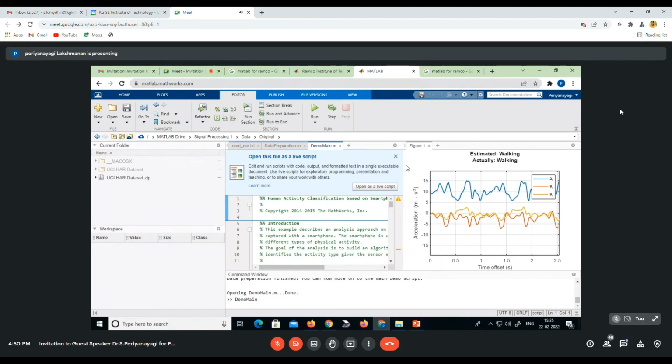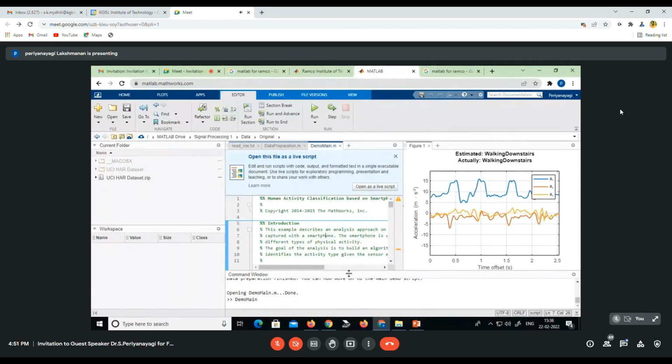Now it is for walking. So like this, for each section, you can run your code, this demo main code. And finally, we can predict only walking.